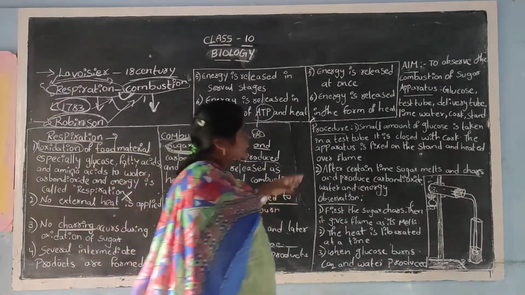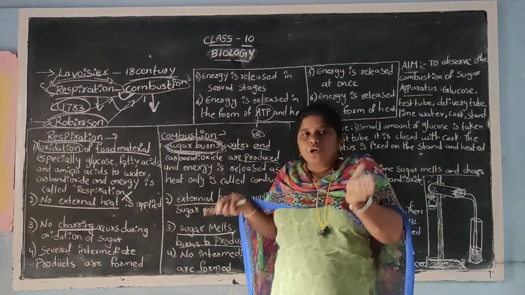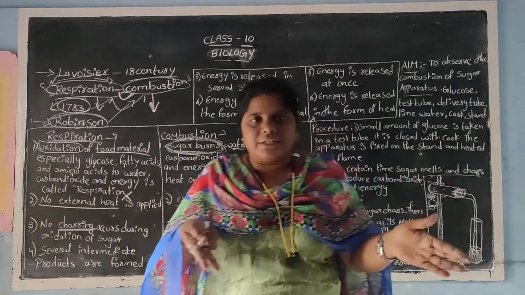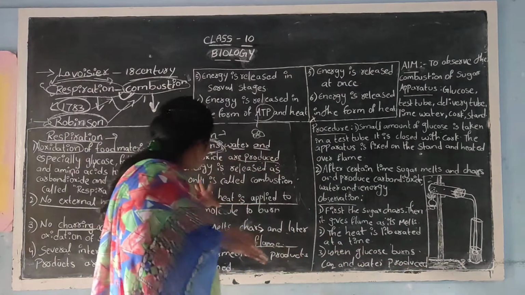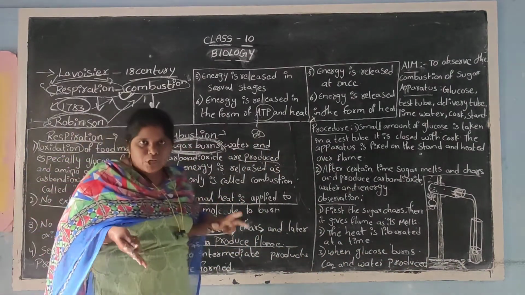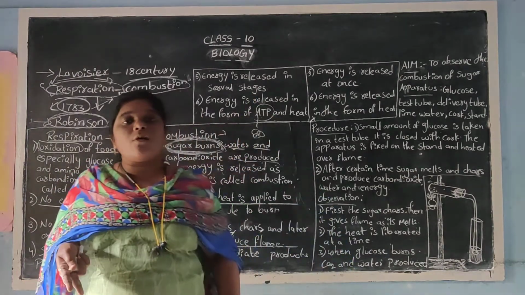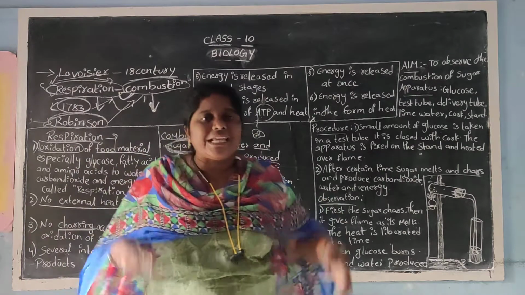Now let us start with the aim. So what is our aim? To prove the combustion of sugar. We have mentioned a few points: first of all sugar will melt, it will char, it will produce energy all at once, and it will give energy in the form of heat. All that we have to prove through an experiment.